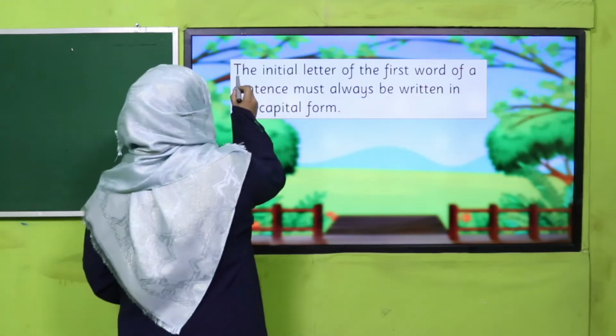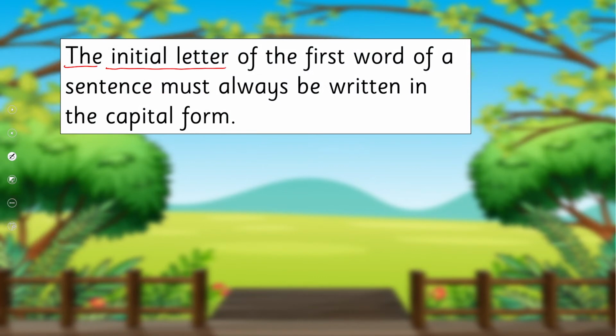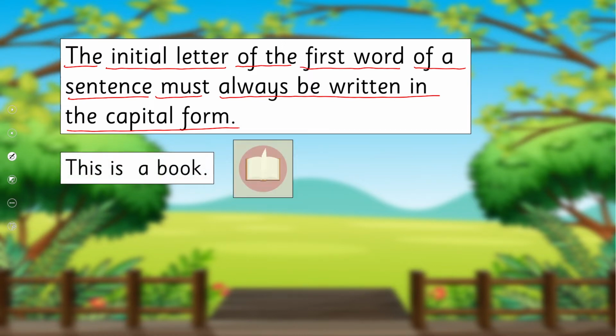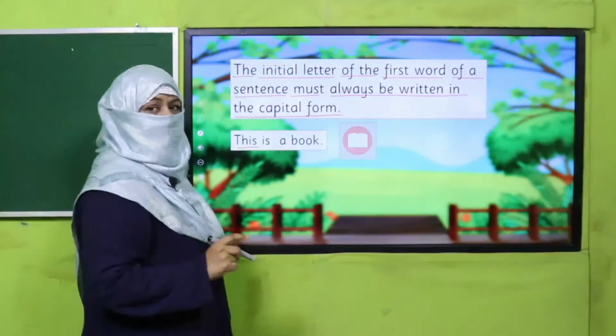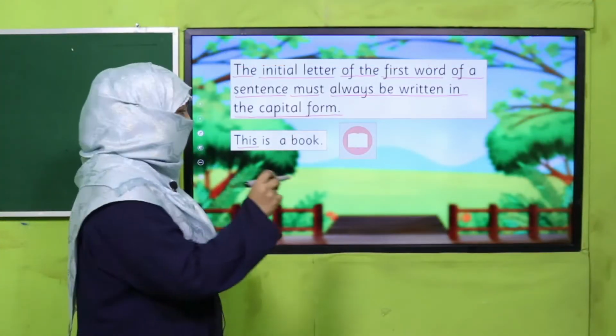The first one is the initial letter of the first word of a sentence must always be written in the capital form. Means you are going to write a sentence, the first letter you will always write capital letter, okay? For example, this is a book. So this is the first word of this sentence.